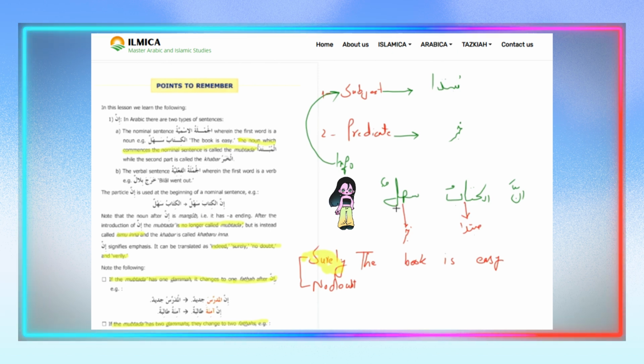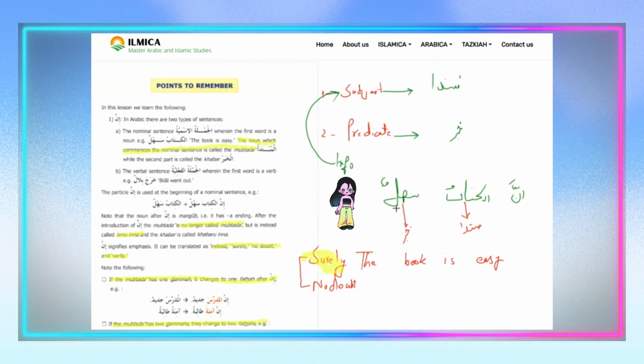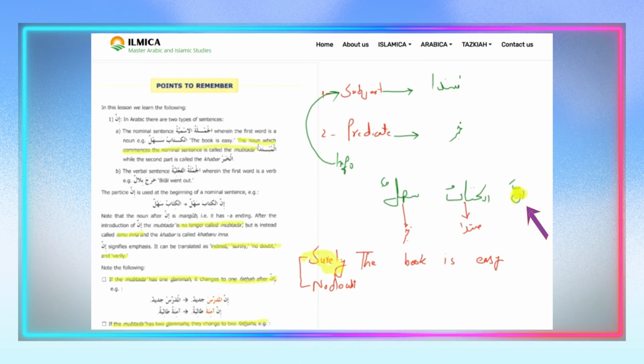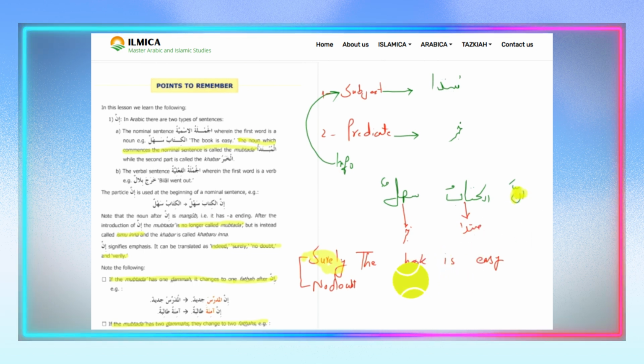But when you say to your friend, Inna al-Kitab Sahlun, then there is no way for her to doubt your statement. Why? Because there is inna, this word. And this word indicates surety. This word ensures your statement. ठीक है? आपकी बात को ये कंफर्म कर देता है, assert कर देता है, assertion उसके अंदर आ जाती है, emphasis आ जाता है उसके अंदर.